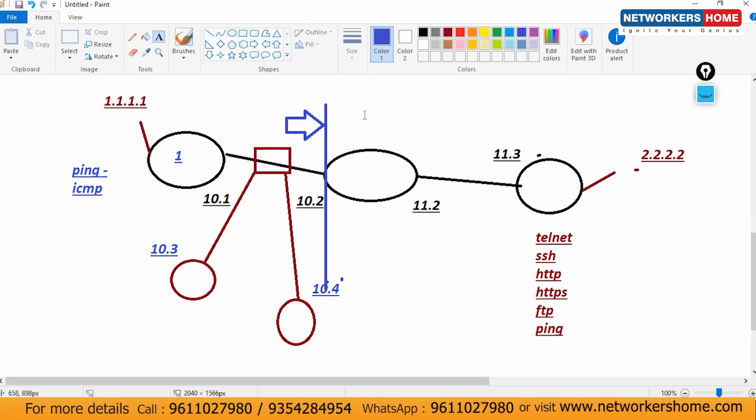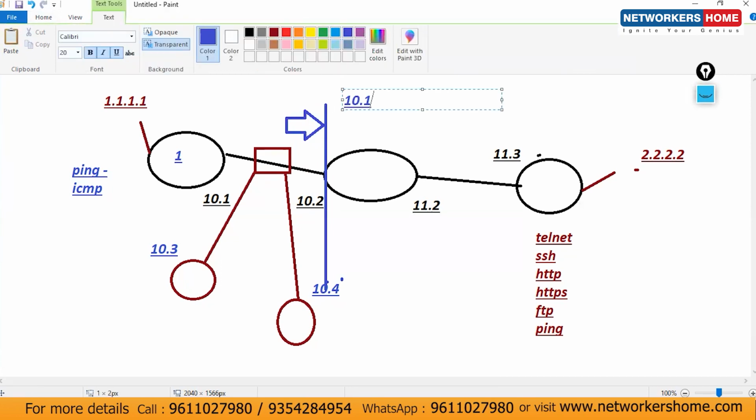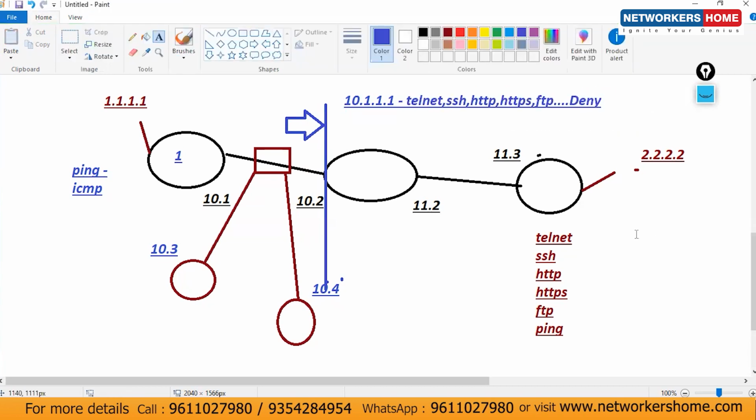So what I'll do, I'll mention here: if from 10.1.1.1 any telnet traffic is coming, or SSH traffic, or HTTP traffic, or HTTPS traffic, or maybe FTP traffic, please deny that. Deny means block.